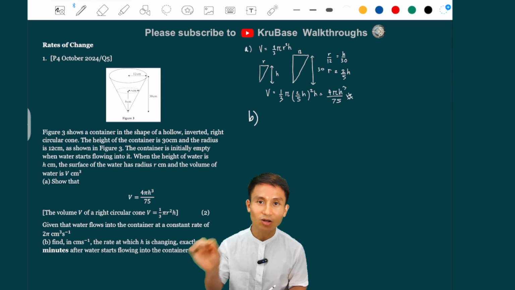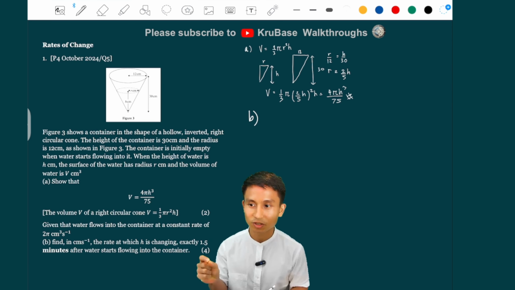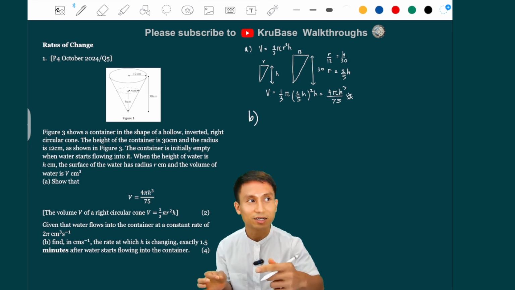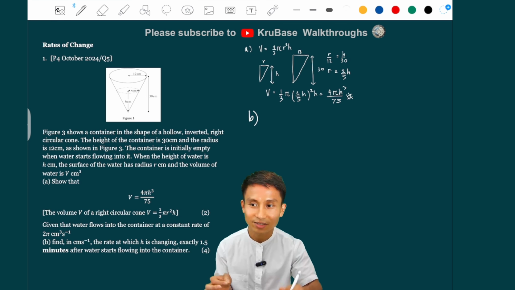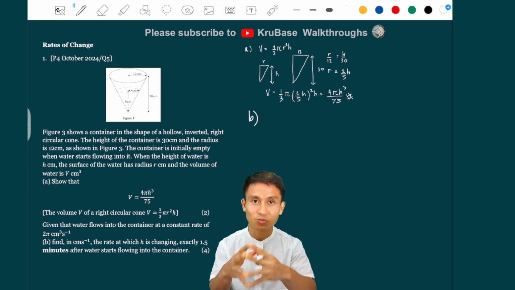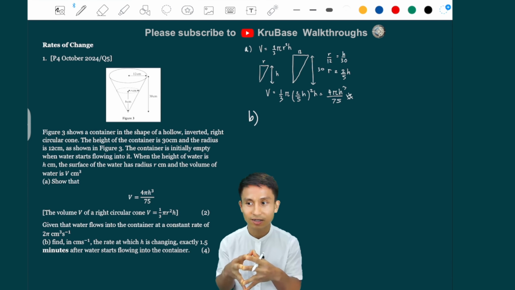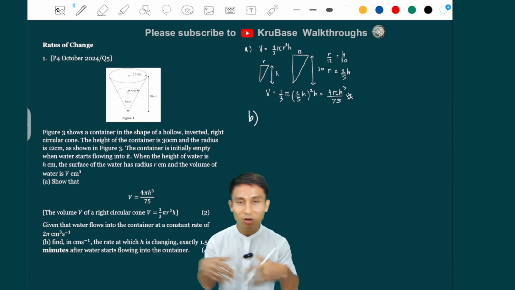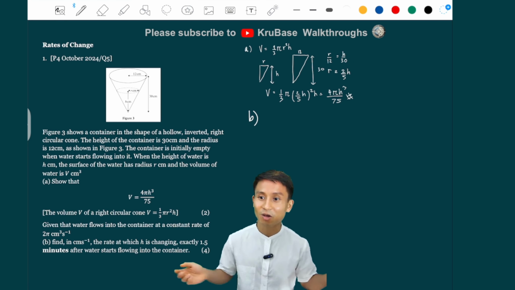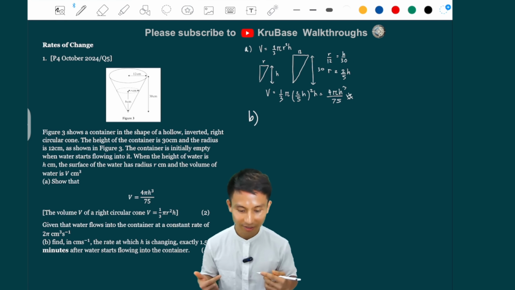Well, it gives you the constant volume rate, which is 2 pi cubic centimeter per second. And it's a constant rate. So that means no matter what time it is, it's going to remain at 2 pi. So you can use that and multiply by the time to see how much volume has been filled.